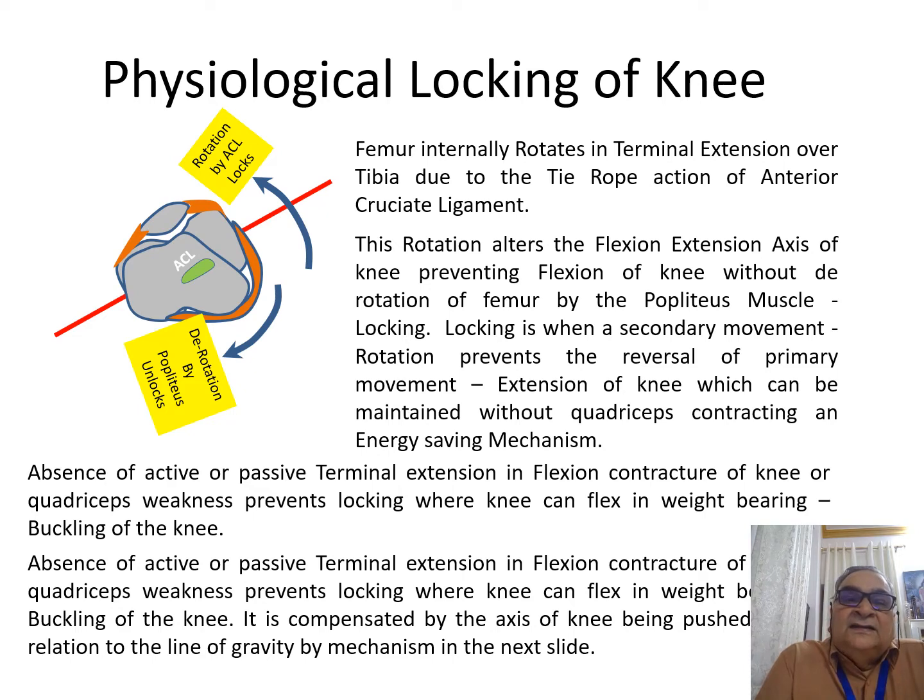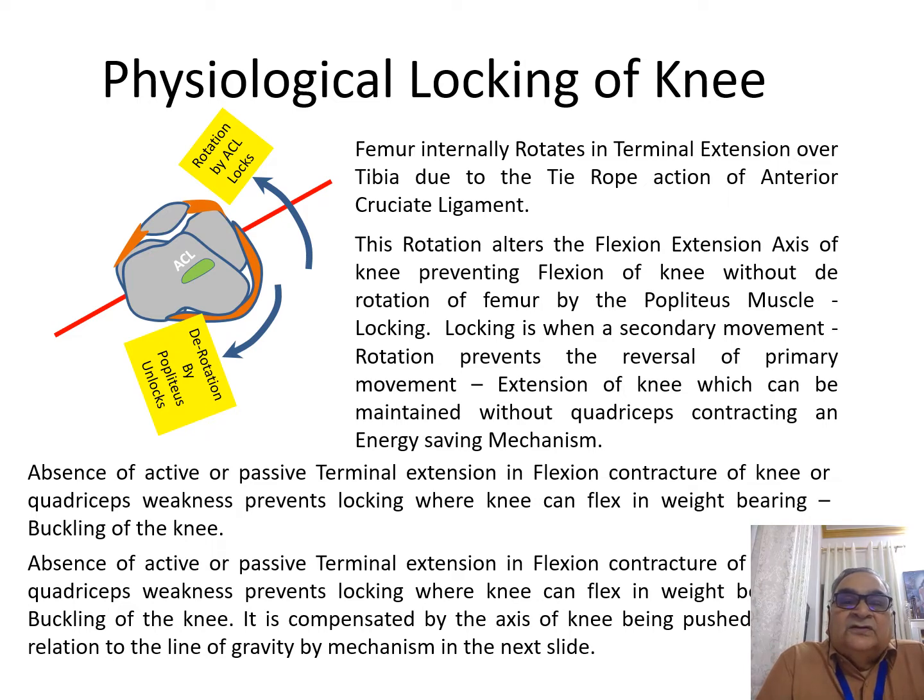So unless you reverse this rotation by the action of popliteus, which derotates the femur, this rotation will not allow the knee to flex even though the quadriceps is relaxing.